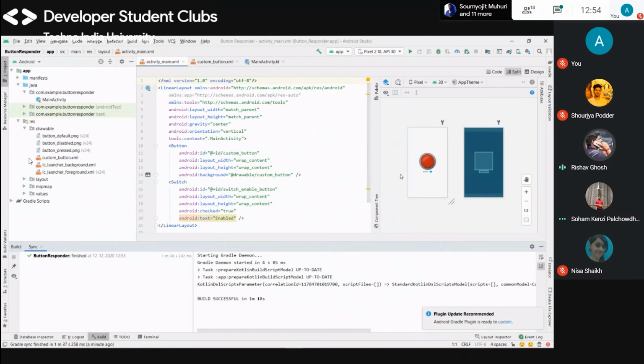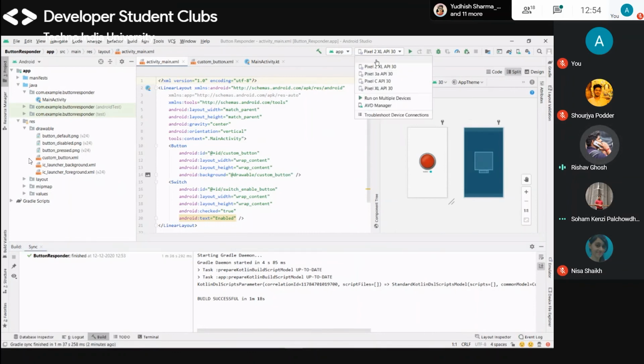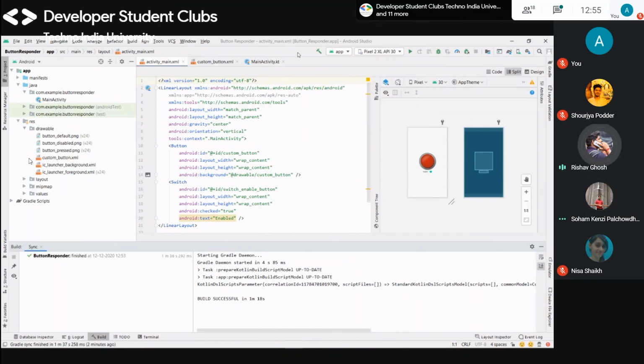Okay, this Gradle has been run, but it needs an update. I will not update this. So I just made an app. You can see here the AVD, Android Virtual Devices. You can select anything from this. If you don't have a high-end laptop or PC, you don't need to download AVD Manager.